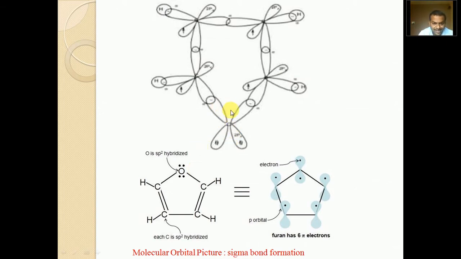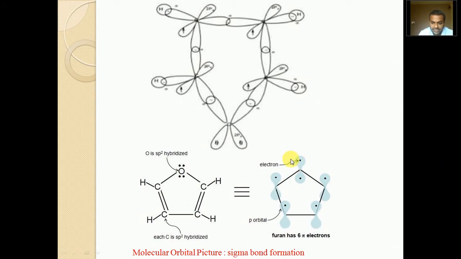To this planar structure, all the 4 carbons and the oxygen contribute one unhybridized pz orbital. The unhybridized pz orbital of each carbon contains one single electron, and the oxygen atom's contains a pair of electrons.